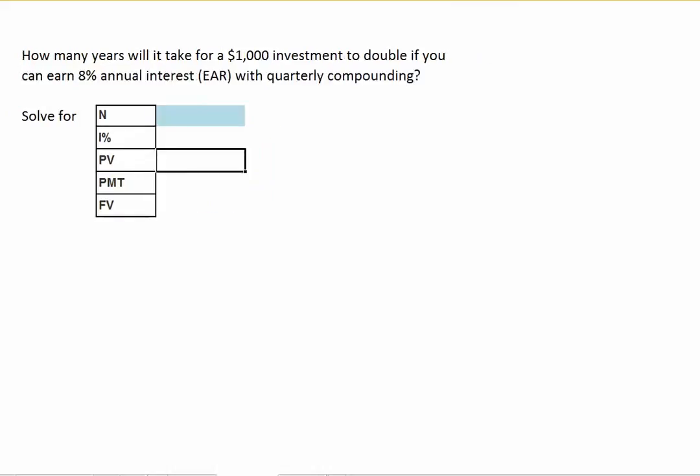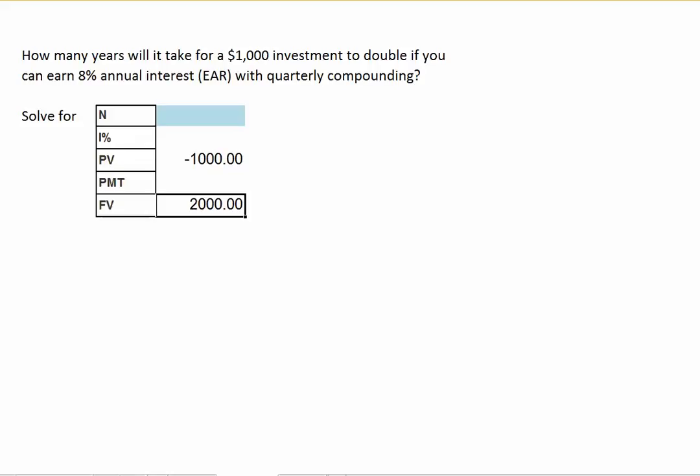Let's consider another problem. How many years will it take for a $1,000 investment to double if we can earn an 8% annual interest rate, EAR, with quarterly compounding? Since we already have an effective annual rate, we don't need to worry about the compounding frequency. It's already been taken into account. So we'll begin with our $1,000 initial investment. For our money to double, it will grow to $2,000.